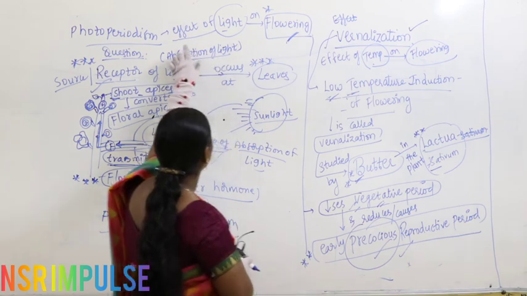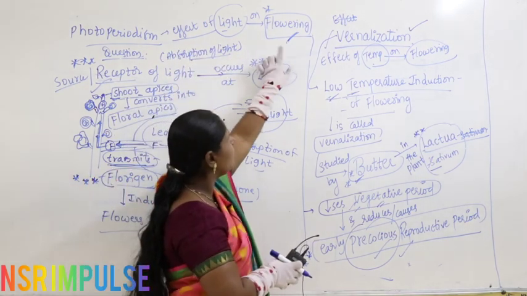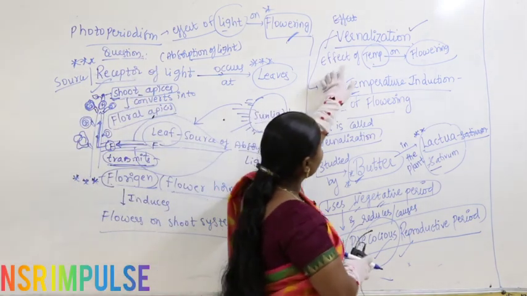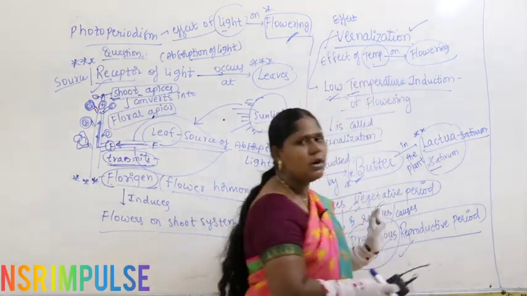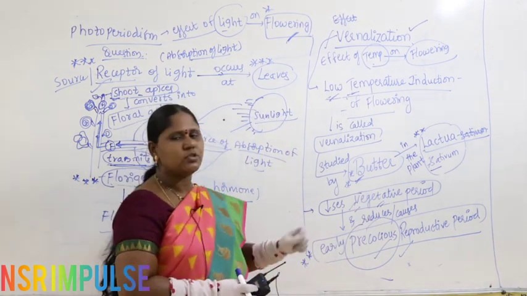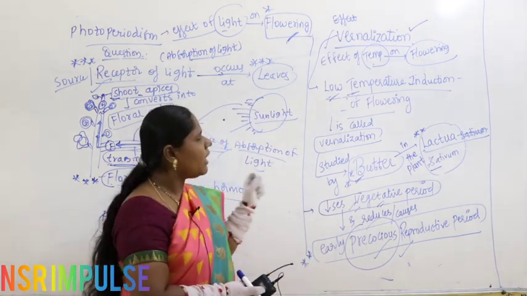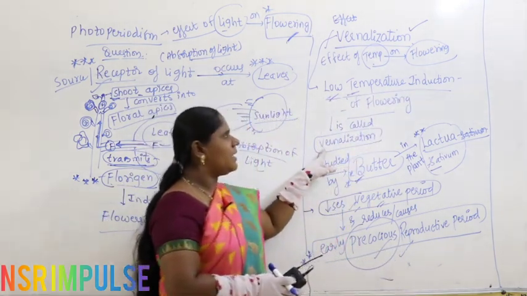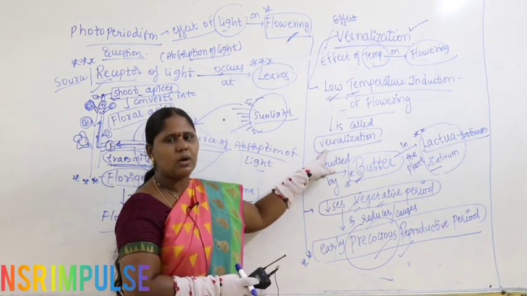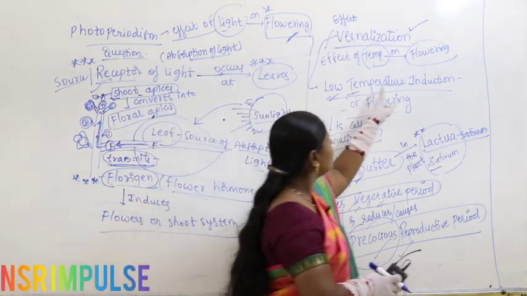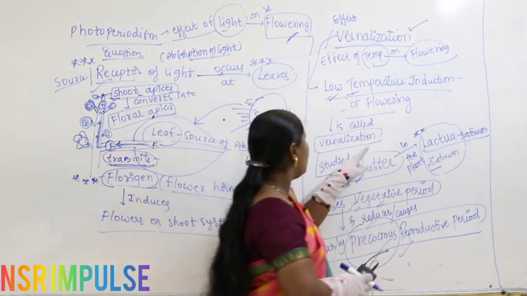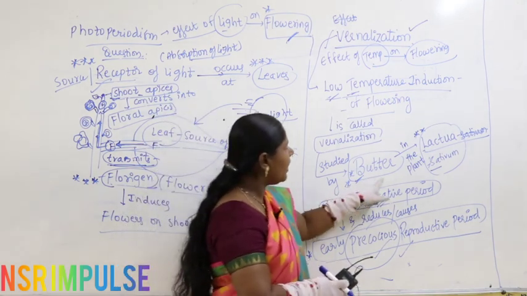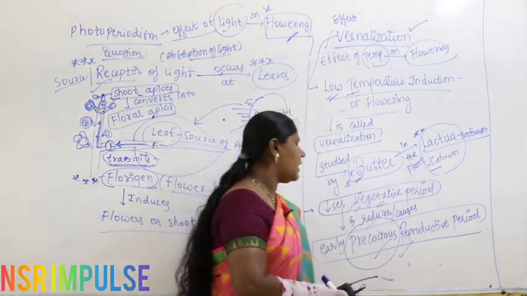What is photoperiodism? Effect of light on flowering. Then what is vernalization? Effect of temperature on flowering. The actual definition to remember is: low temperature induction of flowering is called vernalization. Vernalization was studied by the scientist Klippart in the plant Lactuca sativum.